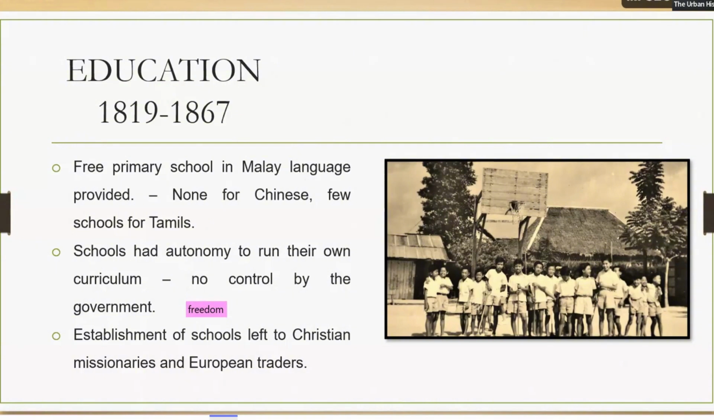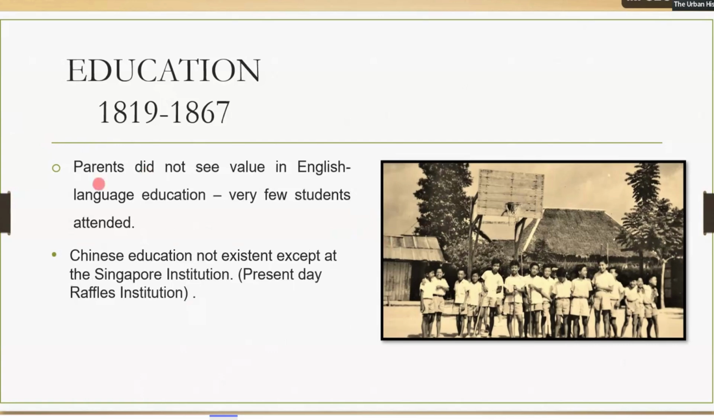But things will change. Oh wait, one more thing. Parents also did not see value in learning English. They did not think learning English was important, so not many schools offered English classes and not many students went for English lessons. There was a school that taught Chinese, called Singapore Institution, which today is known as Raffles Institution, RI. They were the only school that taught Chinese at that time during the EIC period.